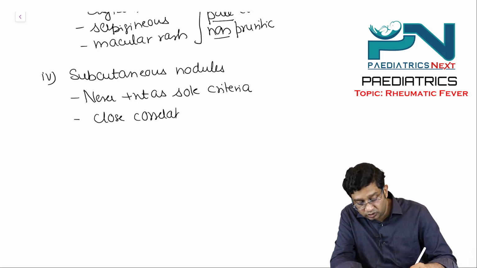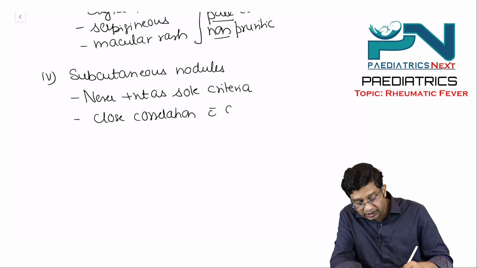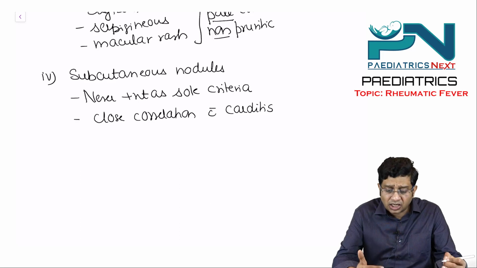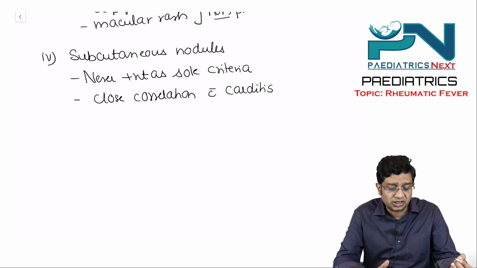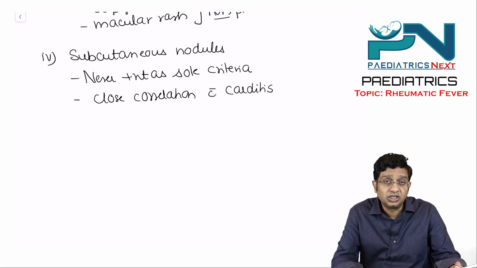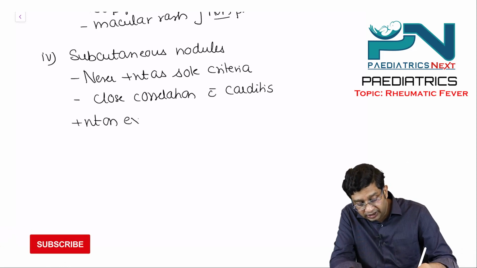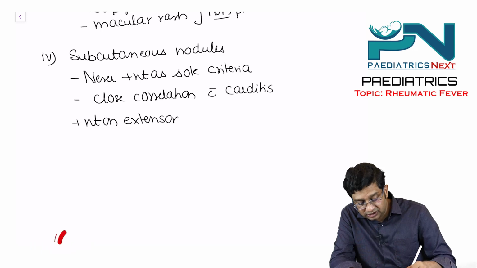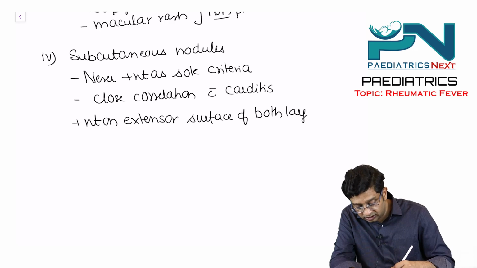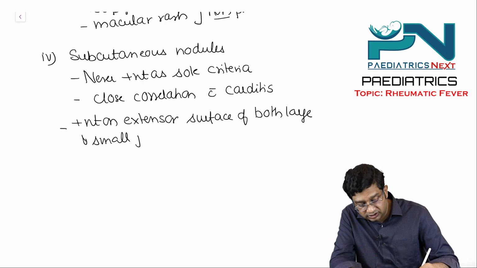There is a close correlation with carditis. So if subcutaneous nodules are present, there is a high chance of carditis being there. They are present on the extensor surfaces of both large and small joints.